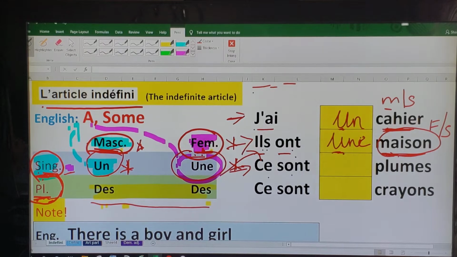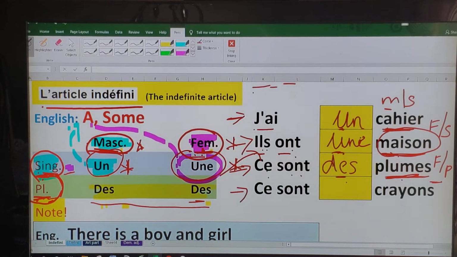These are, fill in the blank, pens. Ce sont, fill in the blank, pens. Pens or plume is an example of a feminine plural noun. Okay, so what do we use for some? These are some pens. So some, what is the equivalent for some in French for feminine plural? They, right? So we put they.